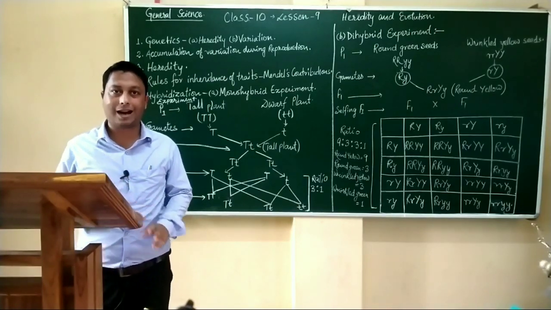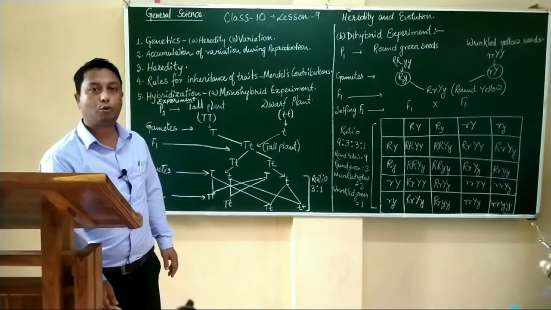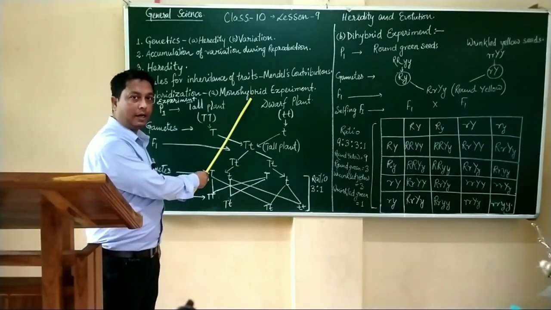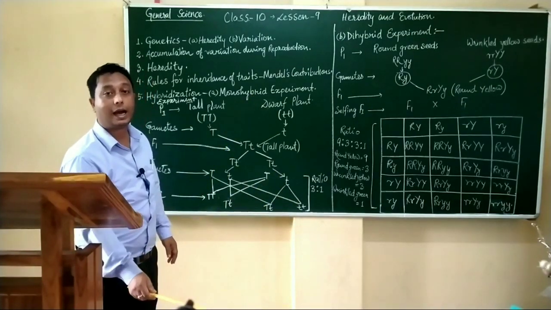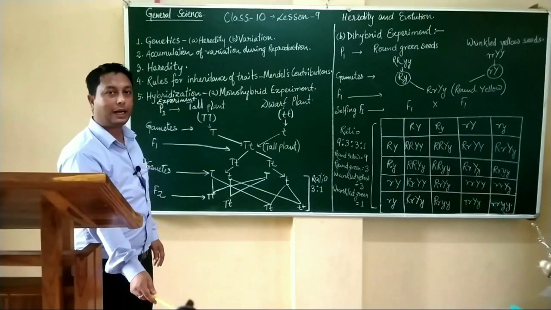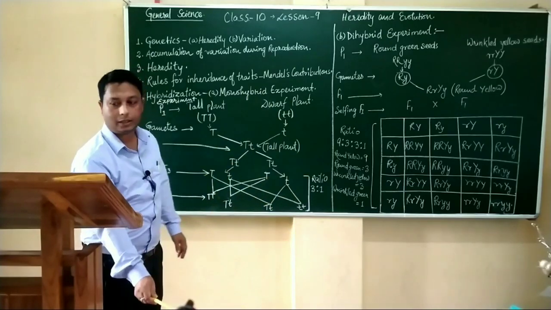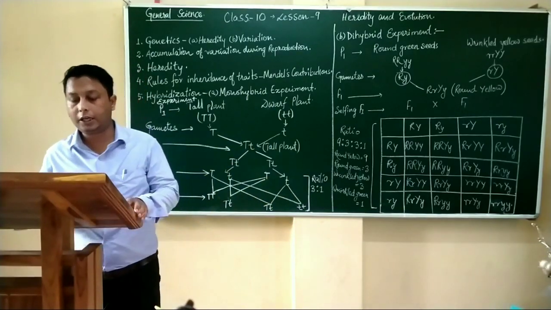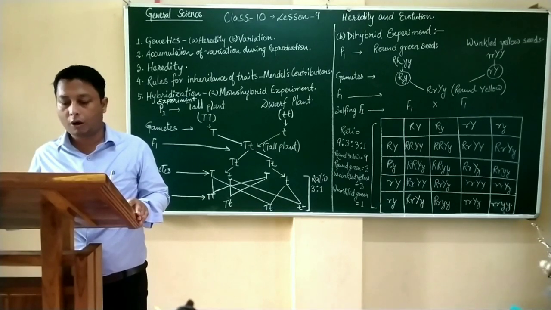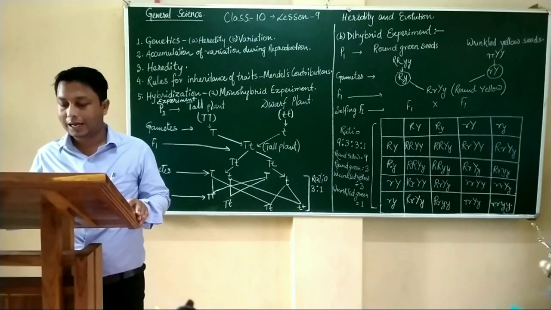Hybridization experiments are divided into two types. One is monohybrid, the other one is dihybrid. We'll discuss the first topic, that is monohybrid. Each of the pea plants with tall and dwarf characters of P1 generation have different factors.